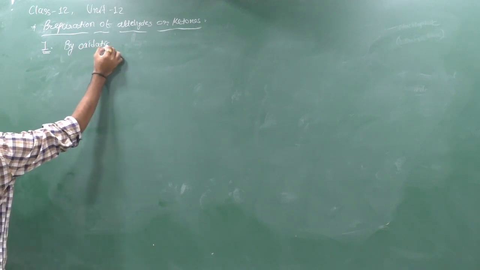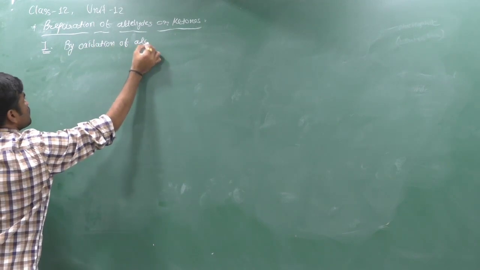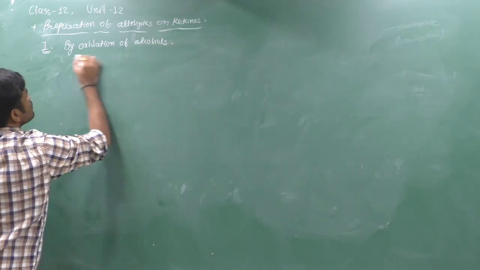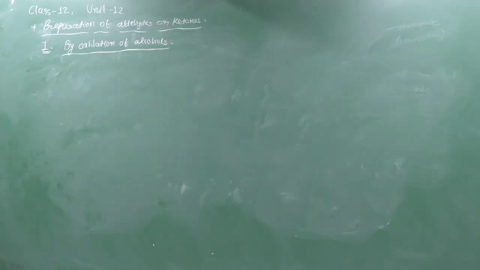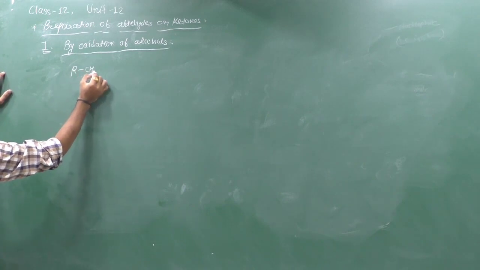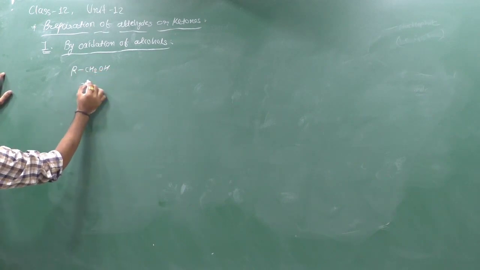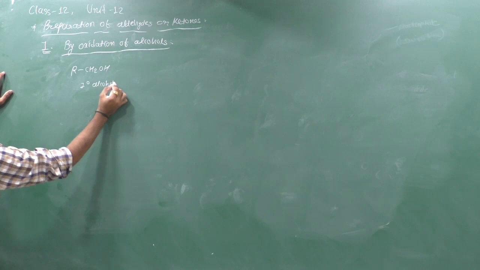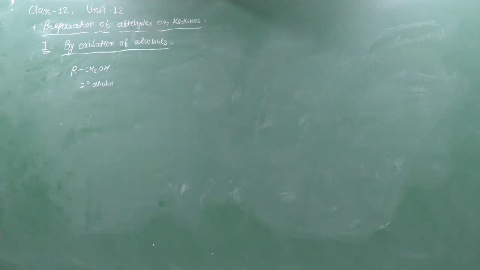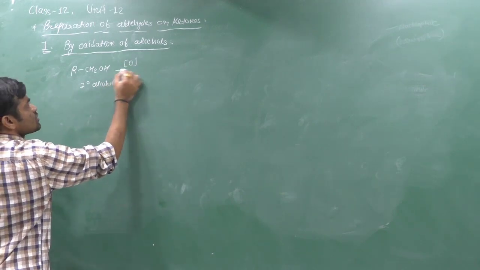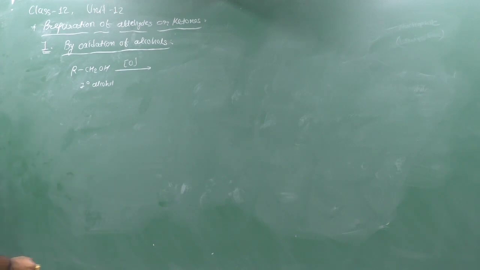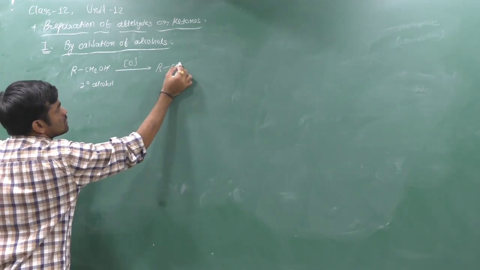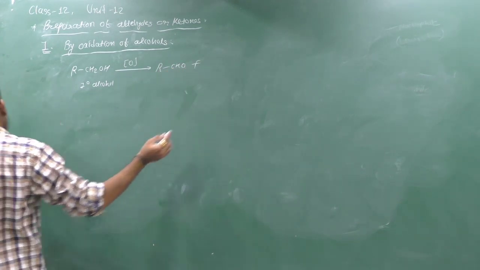By oxidation of alcohols. Yes, you can study this part in chapter number 11, but here we can give some examples. Suppose you have a primary alcohol. If we oxidize it under mild conditions, then we get an aldehyde, RCHO, plus H2O.